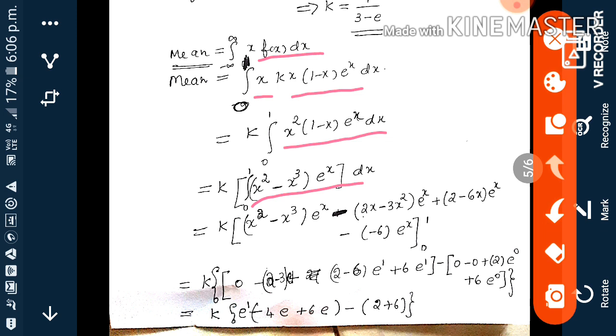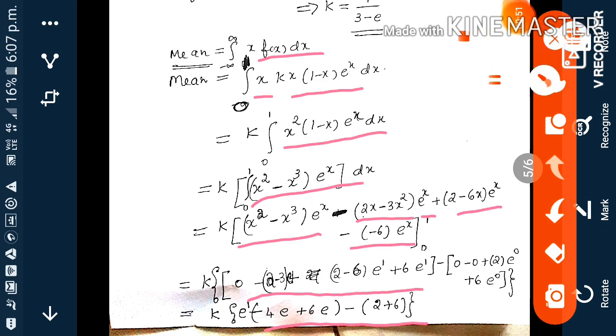The integration from 0 to 1 of x square minus x cube e power x. That is also done by the extension of integration by parts, with alternate minus, plus, minus signs. First into integral of second, again derivative and integral, minus derivative and integral. So we get this after simplification.